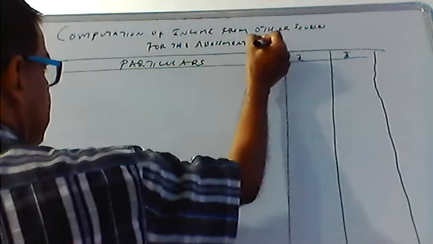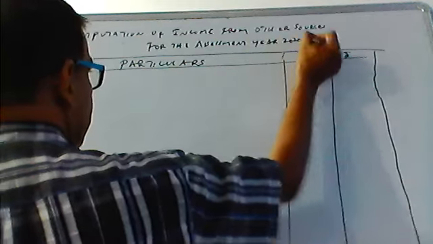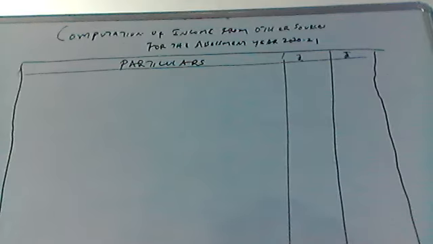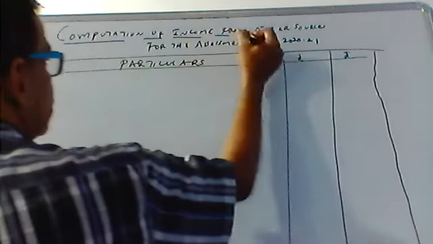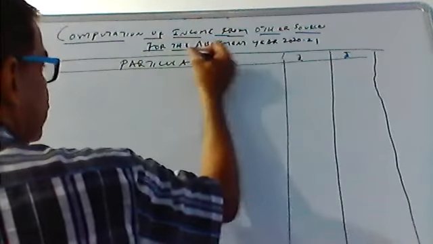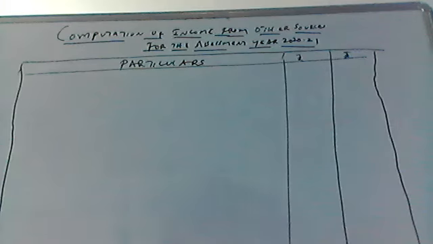For the assessment year 2020-21, this should be the heading for the problem of income from other sources or computation of income from interest on securities.